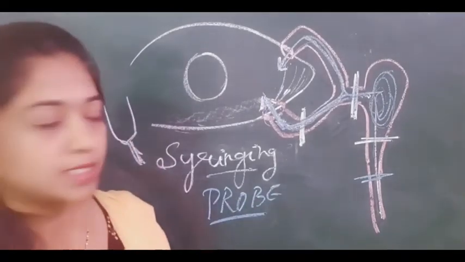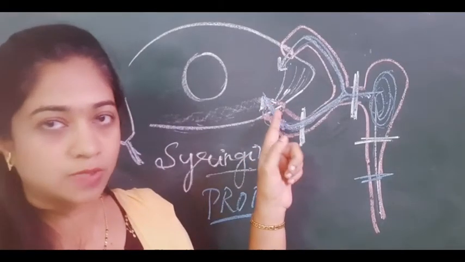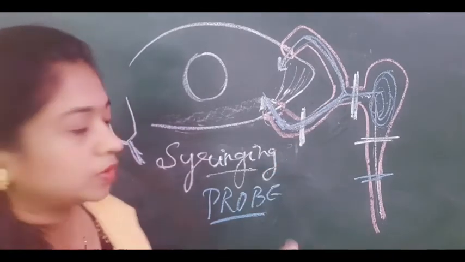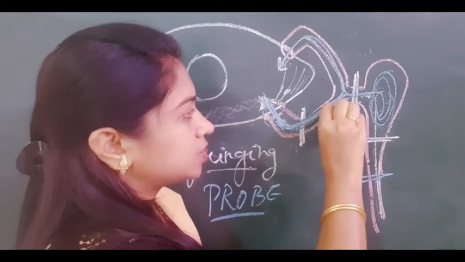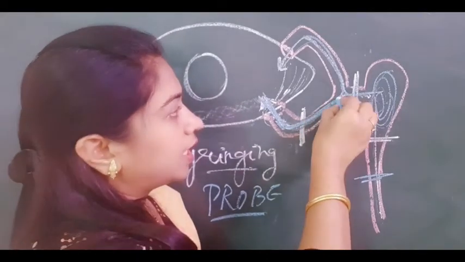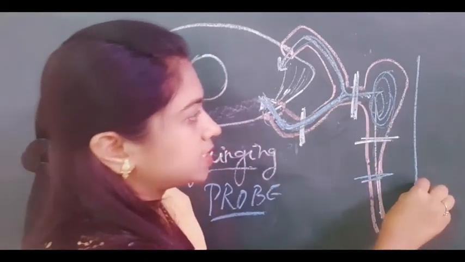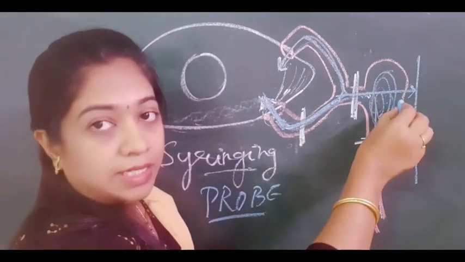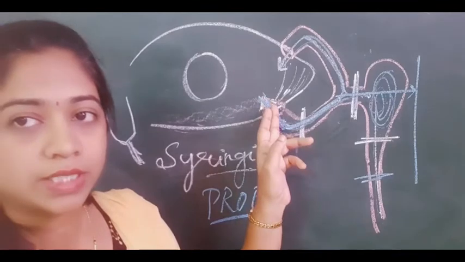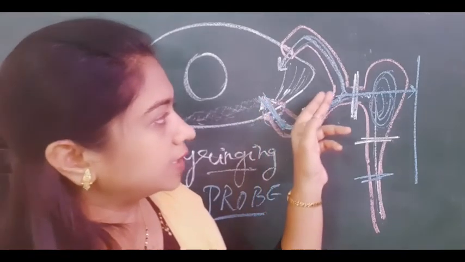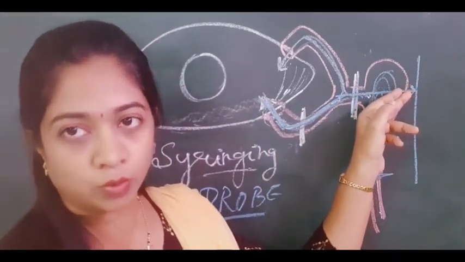So what is the probe test? Here you introduce a Bowman's probe. That is a very thin probe which is introduced from the lower punctum, and then it passes through the common canaliculus, and then we have the nasal bone here, and you feel the nasal bone. So the Bowman's probe is introduced from the punctum, then pushed and you feel the bone.